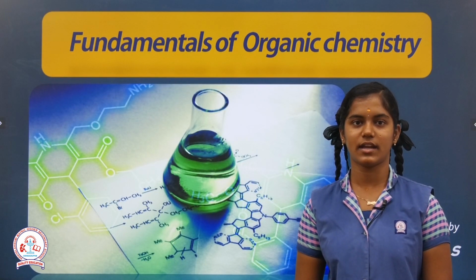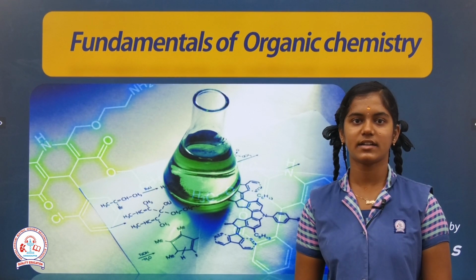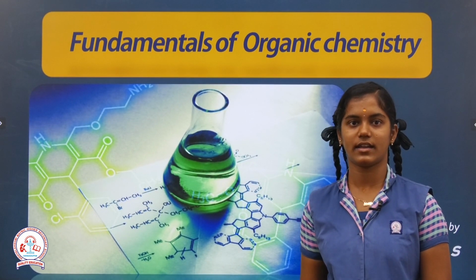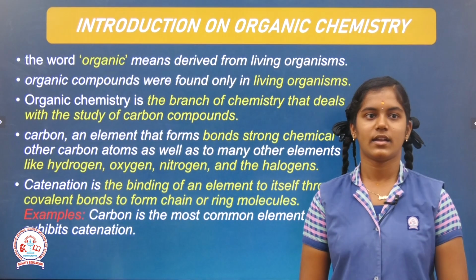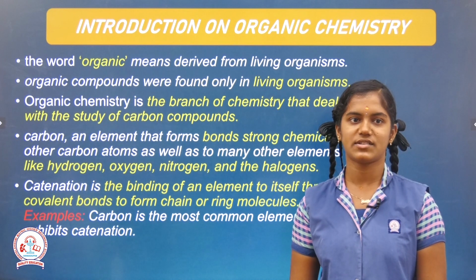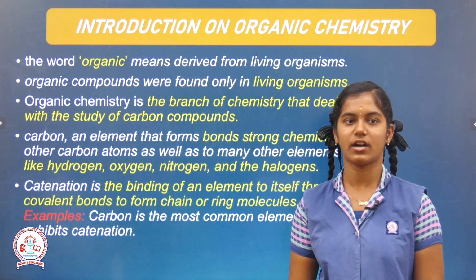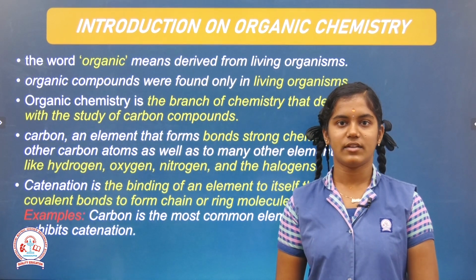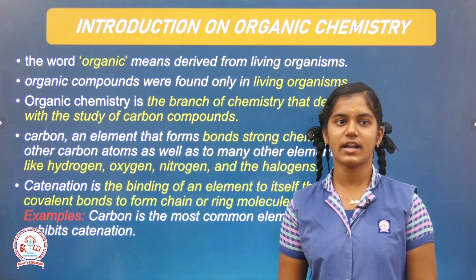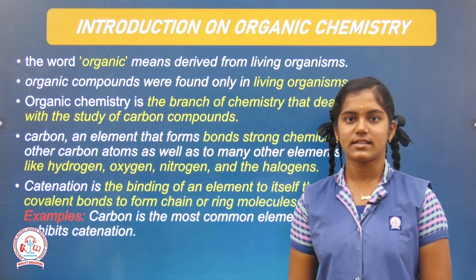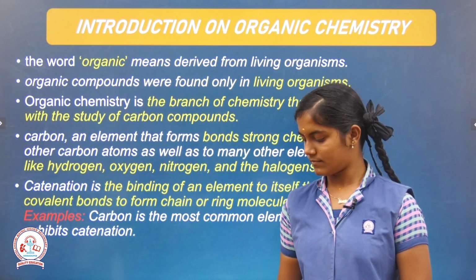I am here to take a few topics on fundamentals of organic chemistry. Let's see an intro on organic chemistry. Do you know what is meant by organic chemistry? It is a branch of chemistry that deals with the study of carbon compounds. Organic means derived from living organisms. Only living organisms contain organic compounds. Carbon exhibits catenation.